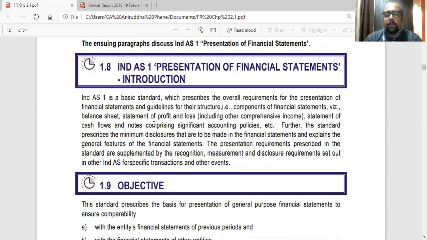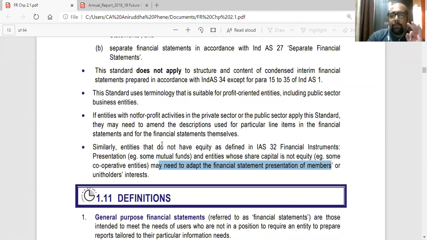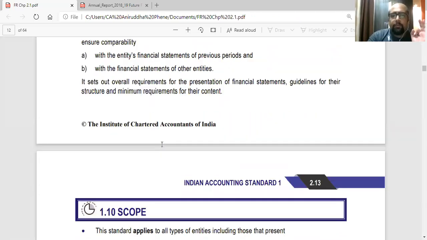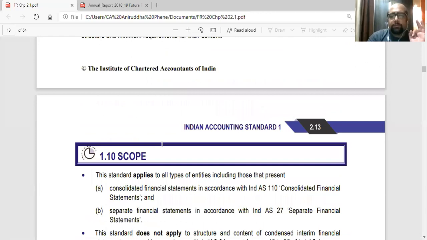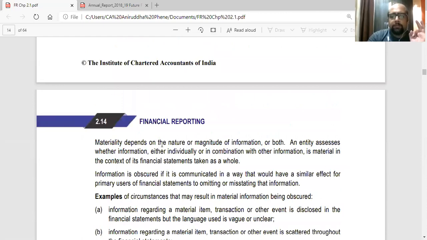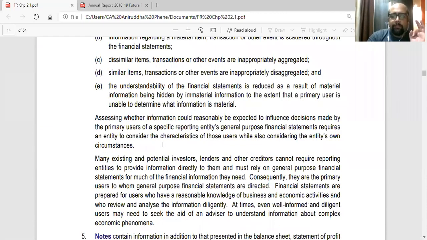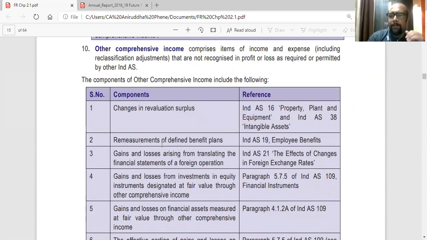Okay, so this is just the basic. We saw the introduction, we saw the objective, and we saw the scope. All this, skip.